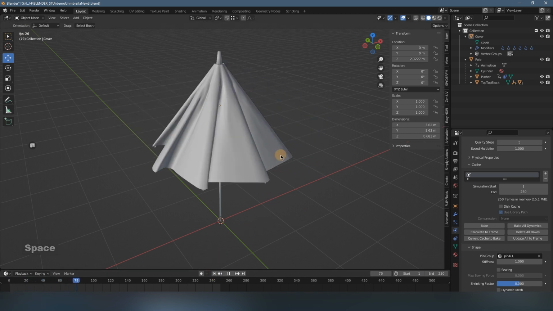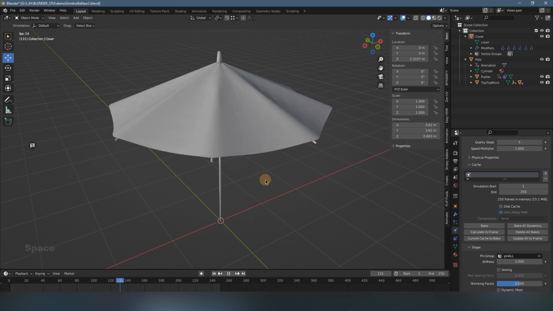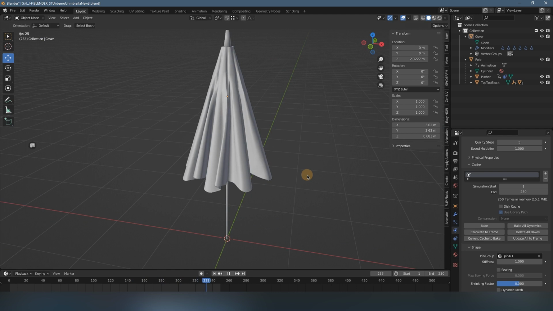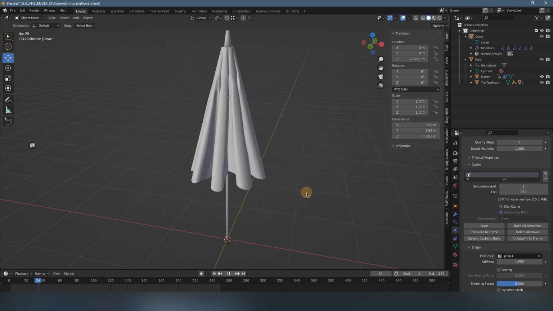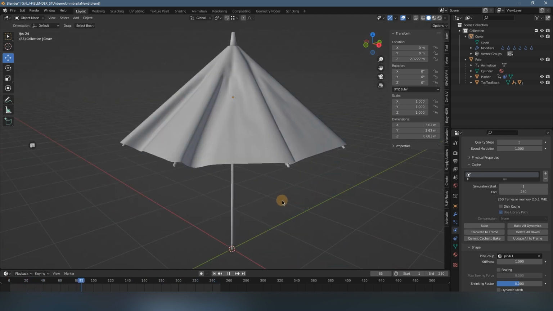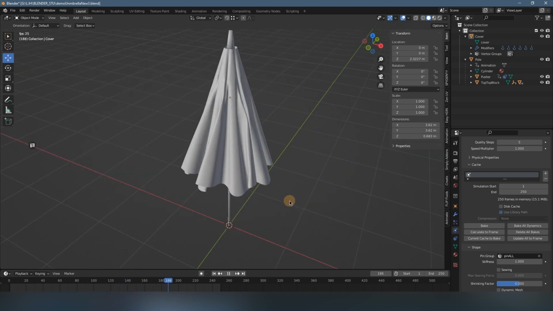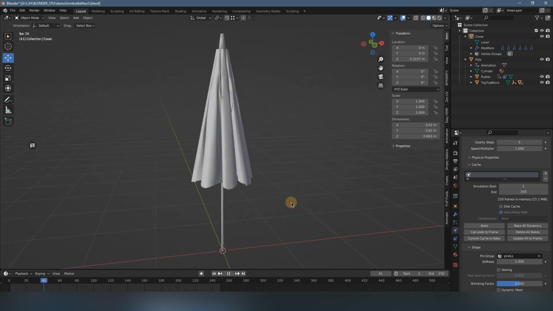So this is a beautiful result of the cloth for this parasol. I think it is in my expectation. I'm really happy with this result, and I don't know what you feel. What's your feeling about this result?